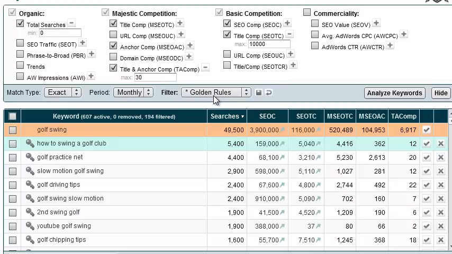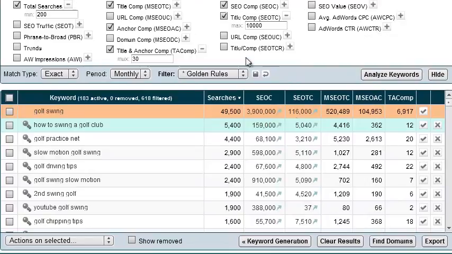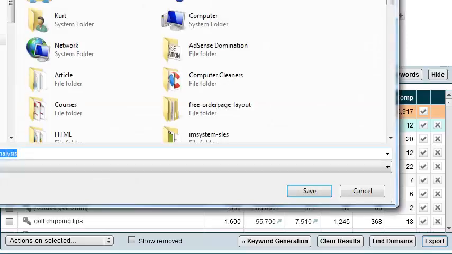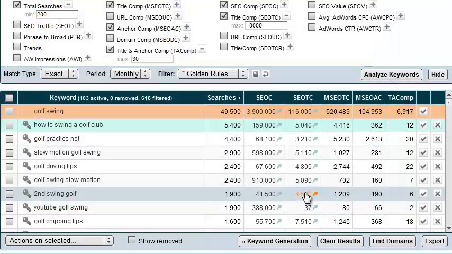But once you have it narrowed down, let me put this back up to what I have, 200. But again, once you have it narrowed down to some keywords that you think are good ones to target, then what you can do is come down to the bottom here and hit export. And that'll export the entire list to your computer, to your hard drive, and we can take a look at it inside of Excel. It'll be a little easier to manage.